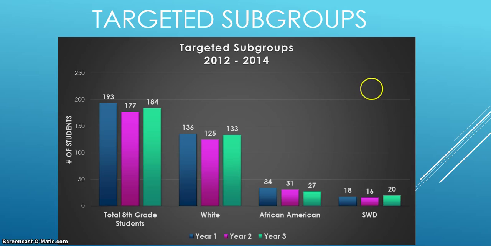Now, for the purposes of this presentation, I'm going to be looking at our targeted subgroups. These were the subgroups that were looked at in our school improvement plan. And so we're going to look at our white student population, our African American student population, and I've added in here our students with disabilities. So you can see that enrollment slightly decreased in year 2 and then increased again in year 3. This is in our 8th grade. So those will be the subgroups we'll look at for our CRCT data.